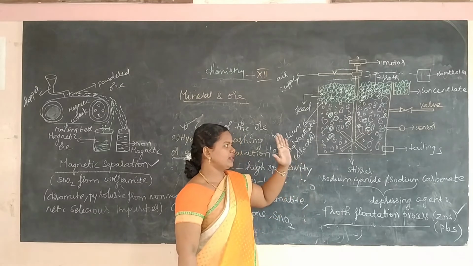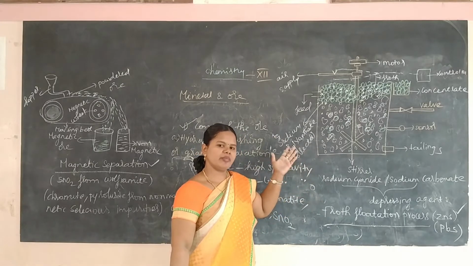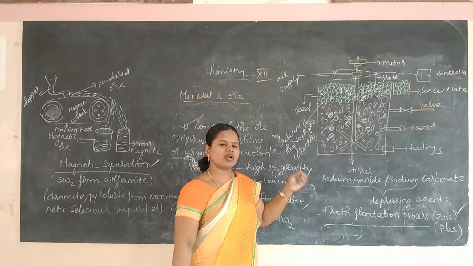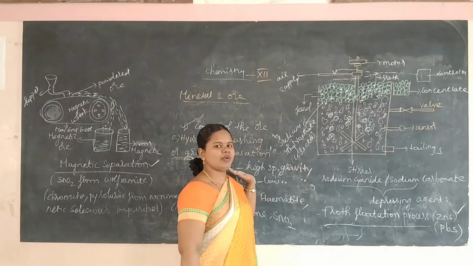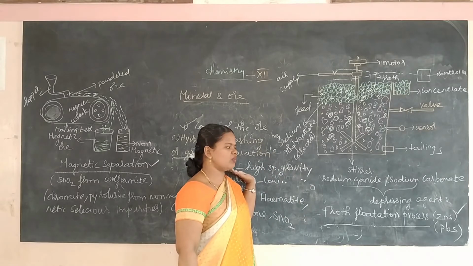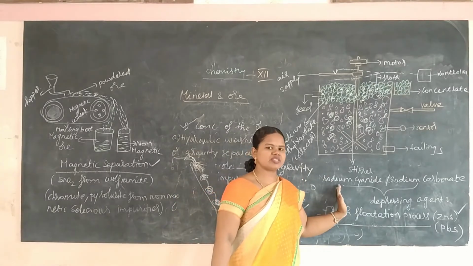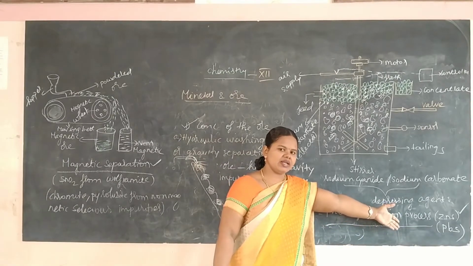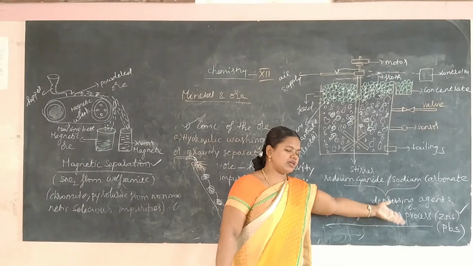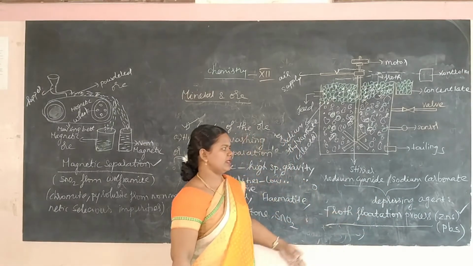Already told that the methods involved in the concentration of the ore are applicable depending upon the nature of the ore. For example, hydraulic washing is applicable to oxide ore, and flotation is applicable to sulfide ore like PbS, that is galena, and ZnS, that is zinc blende.